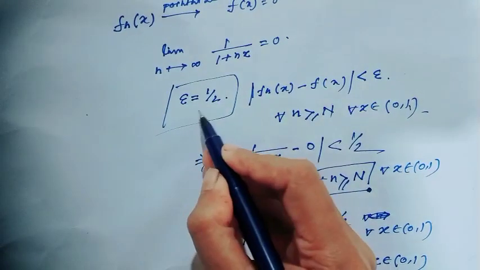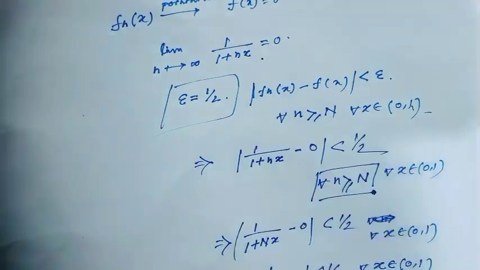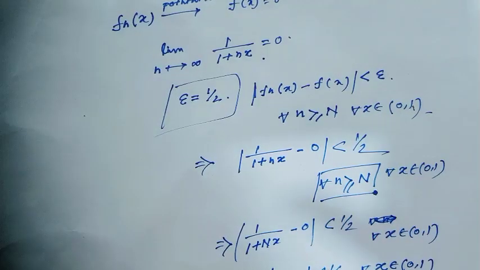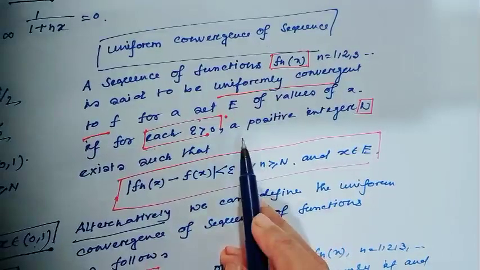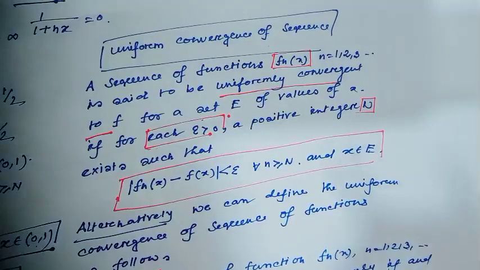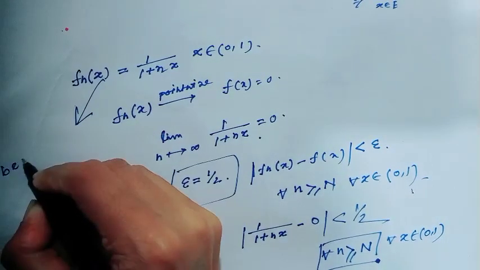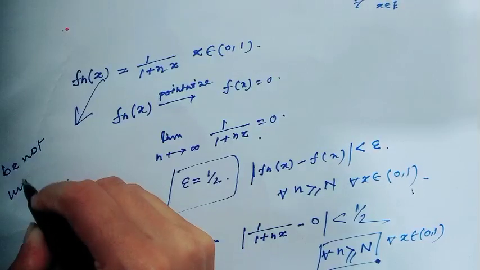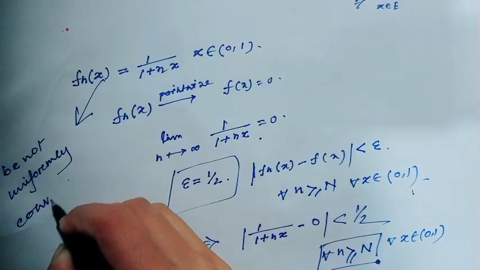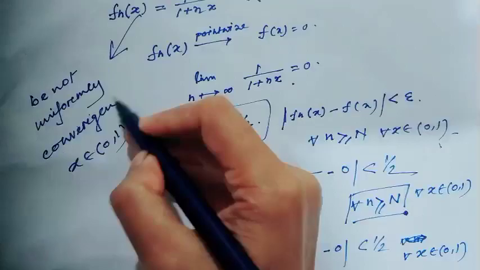So for this particular epsilon, this function is not uniform convergent. But the definition of uniform convergence is that the function is uniformly convergent for each epsilon greater than 0. Okay? So this sequence of functions is not uniformly convergent on the interval x belongs to open interval 0 1.